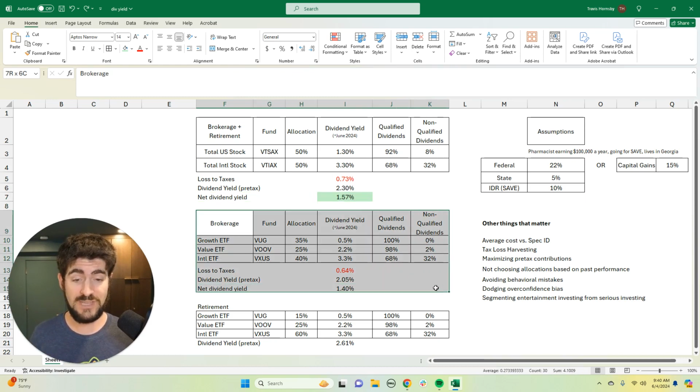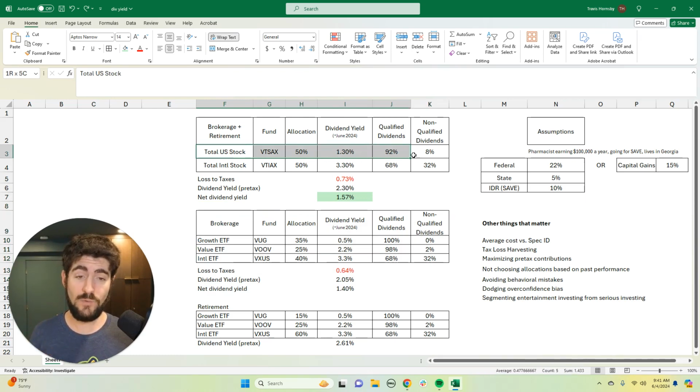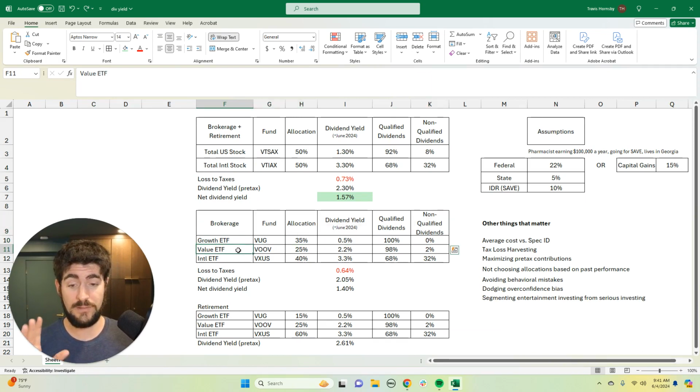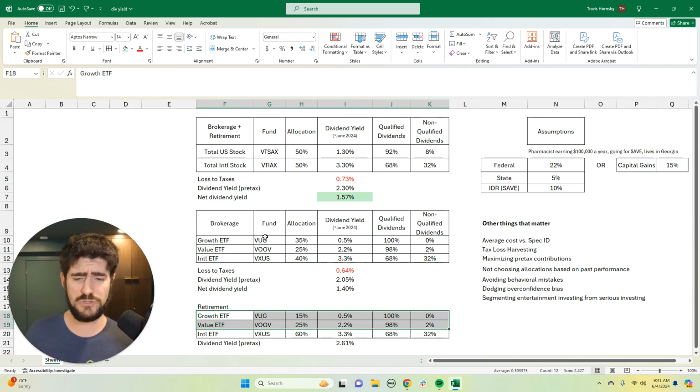Now, what you could do instead is asset location, which would mean taking the US total stock market index fund and splitting it into its large cap growth and large cap value components. Then you overweight the growth part in the brokerage account and underweight the value part, and do the inverse of that in the retirement account. Now, what does this actually do?